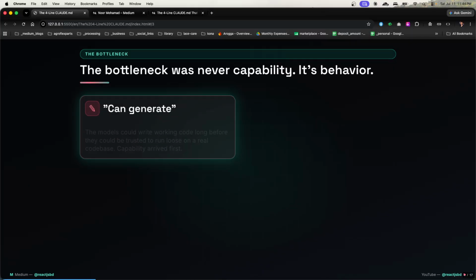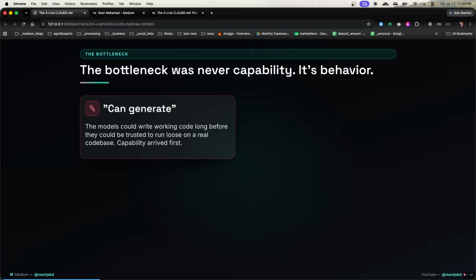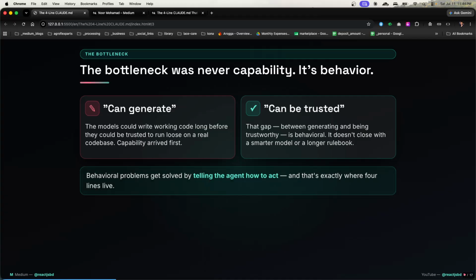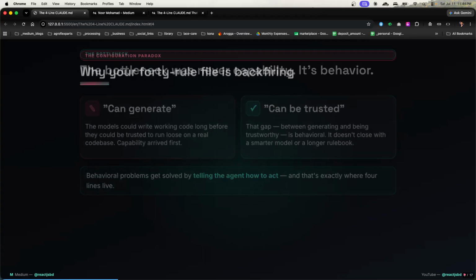First, can it generate? The models could write working code long before they could be trusted to run loose on a real code base. Capability arrived first; trust came later. That gap between generating and being trustworthy is behavioral. It doesn't close with a smarter model or a longer rulebook. Behavioral problems get solved by telling the agent how to act, and that's exactly where 4 lines live.